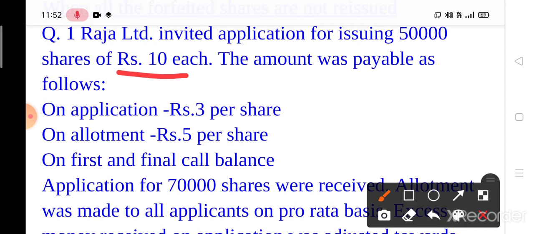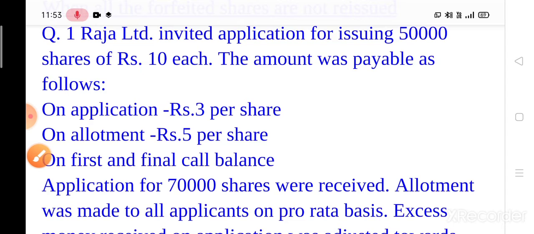Here application is 3, allotment is 5 rupees, no premium is given, and balance on first and final call. So first of all you have to find out the balance. What is the balance remaining on first and final call? See, total money is rupees 10. Now 3 plus 5 is 8. So rupees 2 is the balance on first and final call.